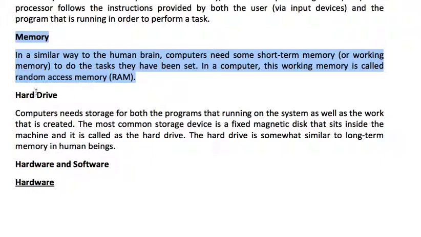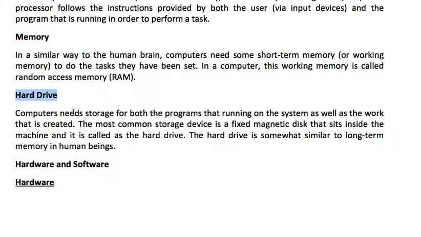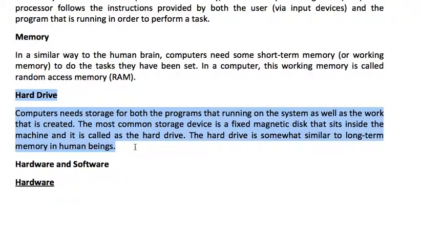A hard drive is a memory, a storage medium where the programs, information, data or results are stored. Any data which we want to store can be stored in the hard disk through the computer. The most common storage device is the fixed magnetic disk, which is inside the machine itself, also called hard disk or hard drive.